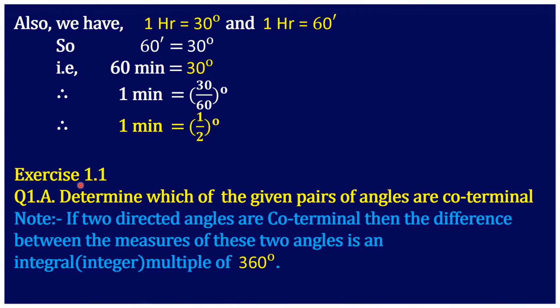Now we will start with the exercise 1.1. Question number 1a. Determine which of the given pairs of angles are coterminal. Note, there is a property related to coterminal angles. If two directed angles are coterminal, then the difference between the measures of these two angles is an integral multiple of 360. Integral multiple means integer multiple, that is 1 into 360 or 5 into 360 or minus 2 into 360, etc.